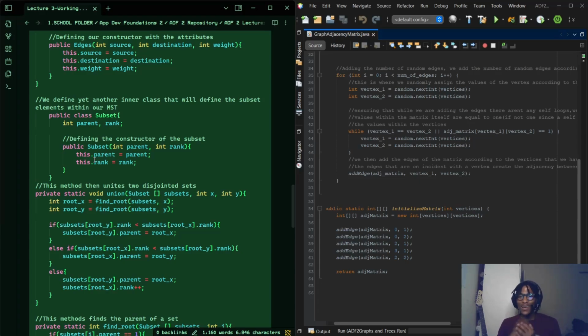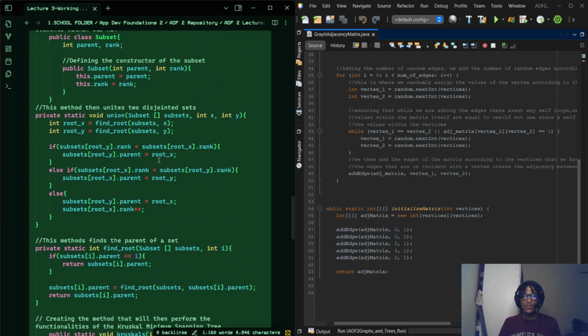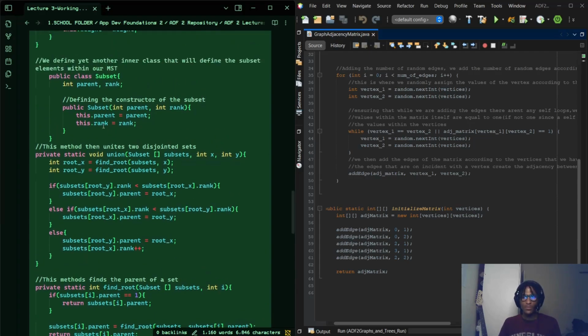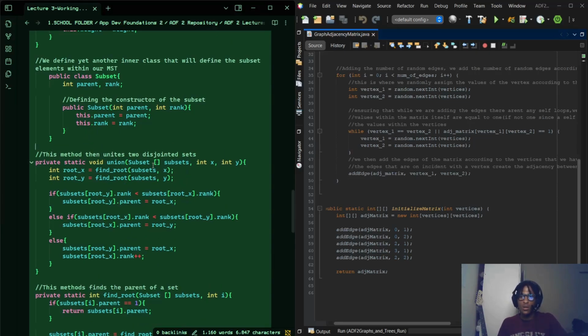But as you look at this public class Subset, right, we have the parent and the rank, which left me a bit confused because I was like, what do you mean? Since all the notes have been synthesized from that source, I was like, parent and rank, but we'll jump right back into that a bit later. And then another interesting thing about Kruskal's algorithm is that we have to use what is known as the, let me find that for you.